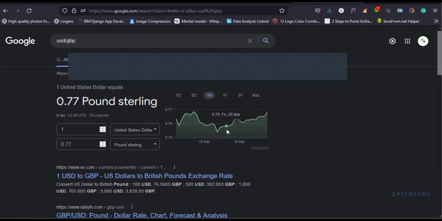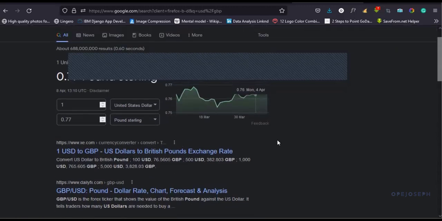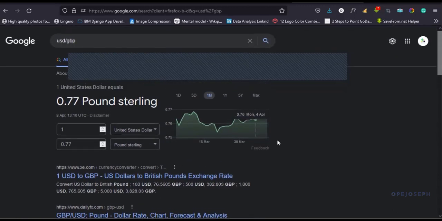So all of these data that are being gathered, we should be able to put them to good use. We should be able to use them to get insights, to make or draw better conclusions. That is the main reason why we do data analysis: to be able to make meaning of data.